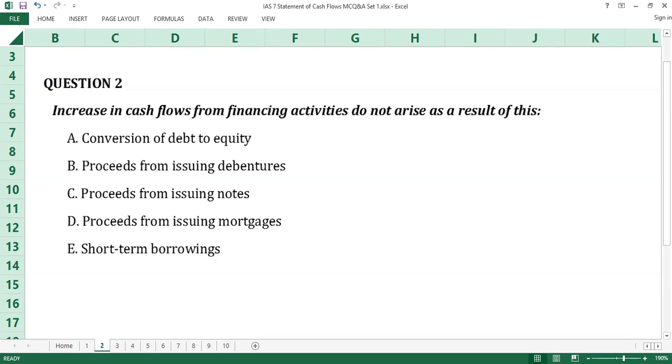Question number 2. Increase in cash flows from financing activities do not arise as a result of these: A, conversion of debt to equity; B, proceeds from issuing debentures; C, proceeds from issuing notes; D, proceeds from issuing mortgages; E, short-term borrowing. The time counts.